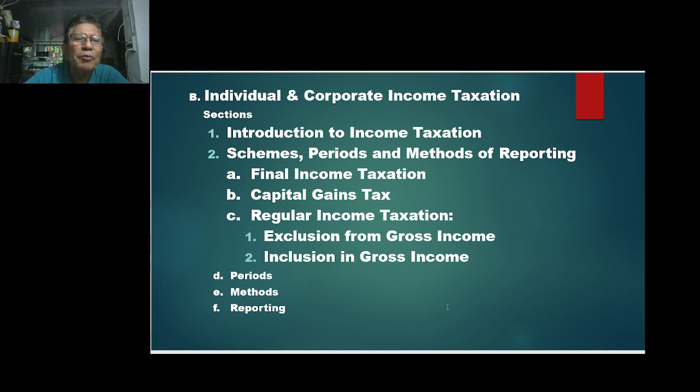Then after that, there will be a discussion about periods, methods, and reporting, which is logged in number 2, schemes, period, and methods of reporting.